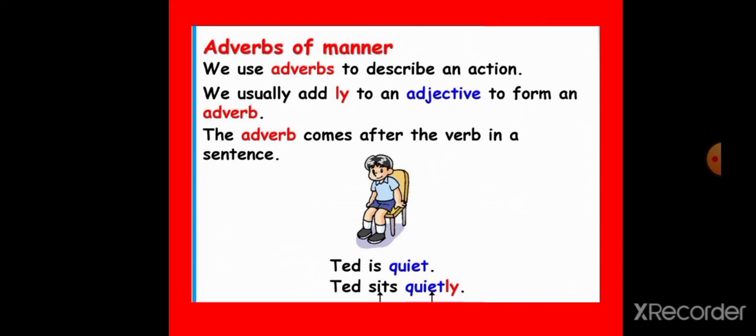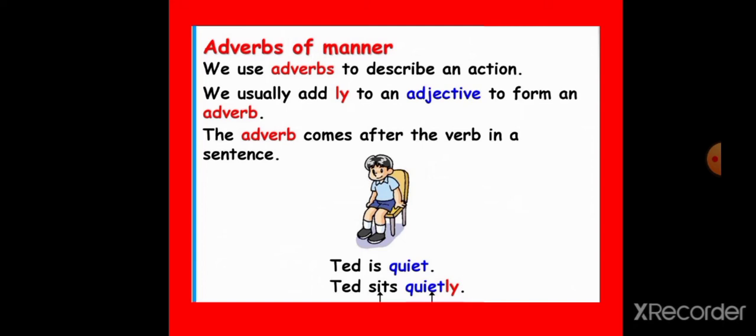We usually add ly to an adjective to form an adverb. The adverb comes after the verb in a sentence. Yes, adverbs of manner. The words which tell us how the actions happen are called adverbs of manner.